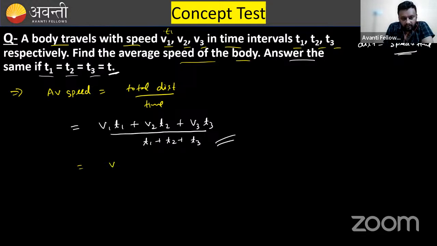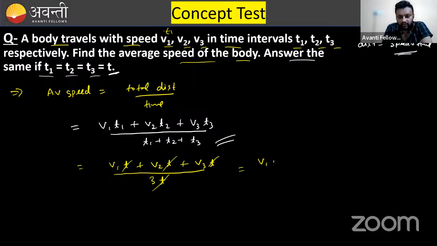It will become v1 t plus v2 t plus v3 t, because t1, t2, t3 all are equal to t, divided by 3t. Can you see that t can be taken as common and cancelled out? So what will be the answer? v1 plus v2 plus v3 divided by 3.